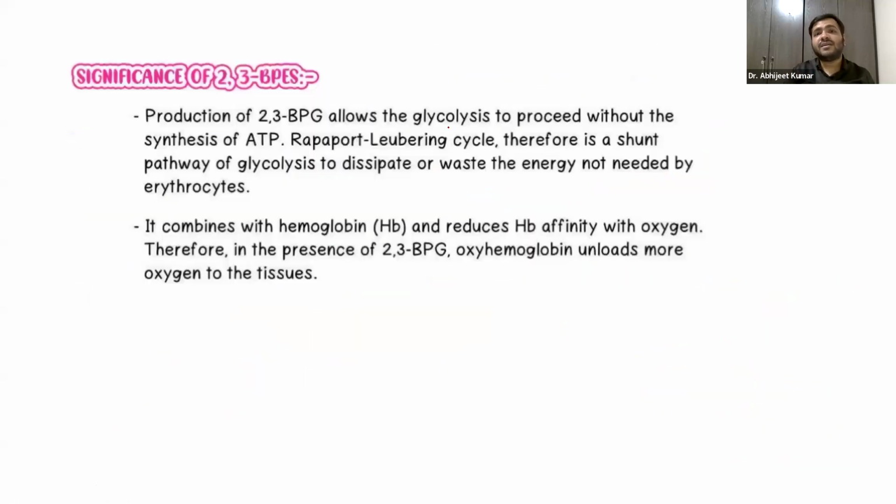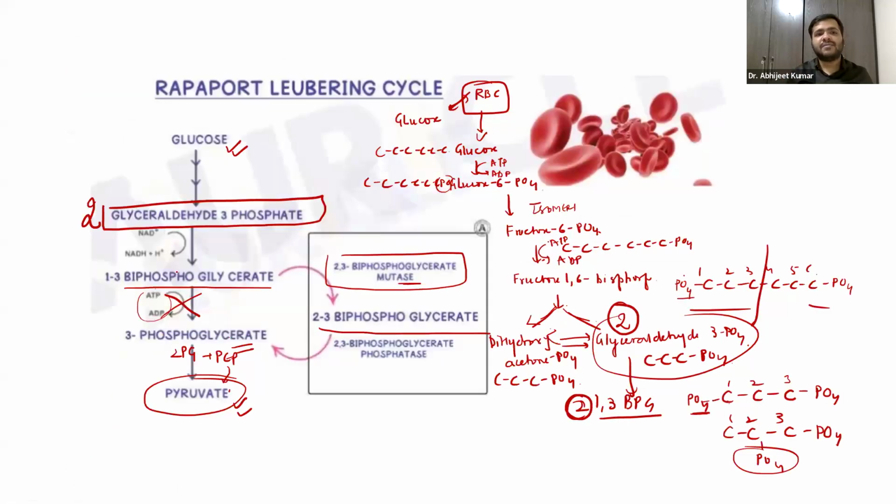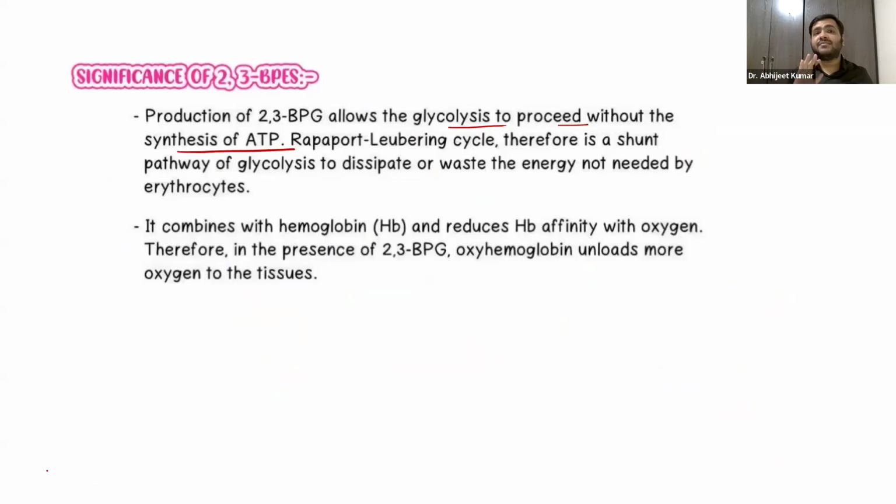You already know it allows the glycolysis to proceed without synthesis of ATP. Basically, what is happening, guys? You already know if the step is bypassed over here, the 2 ATPs are utilized, right? And 2 ATPs are formed from the phosphoenol pyruvate. So 2 are utilized and 2 are produced, it is getting 0. 2 minus 2 is 0. So basically there is no net gain of ATP over here.